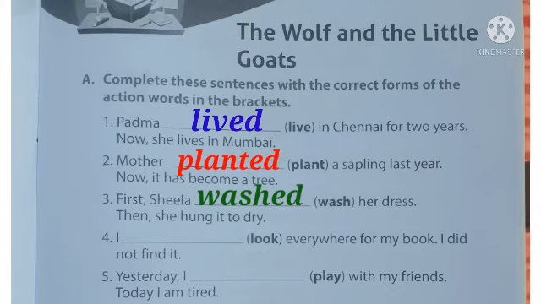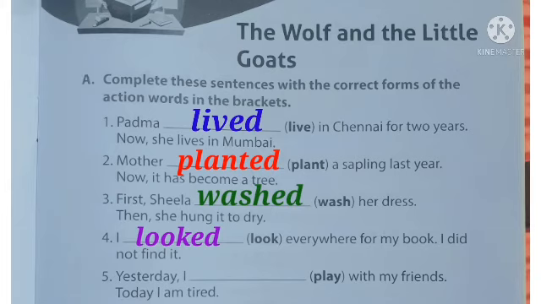Fourth one: I, look everywhere for my book. I did not find it. So the past tense of the word look is looked, L-O-O-K-E-D. So the sentence: I looked everywhere for my book. I did not find it.